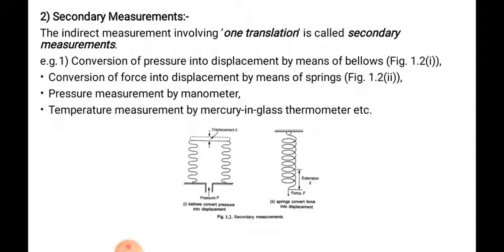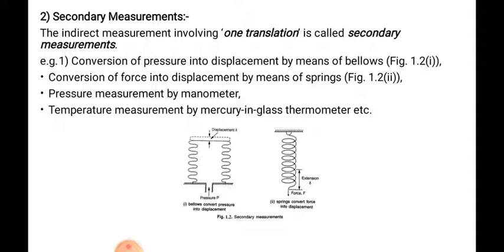Then temperature measurement by mercury in a glass thermometer, where the temperature is converted into length or displacement of the mercury along the length of the glass tube. Pressure measurement by manometer means comparing the atmospheric pressure and the pressure to be measured, using a mercury in glass manometer.